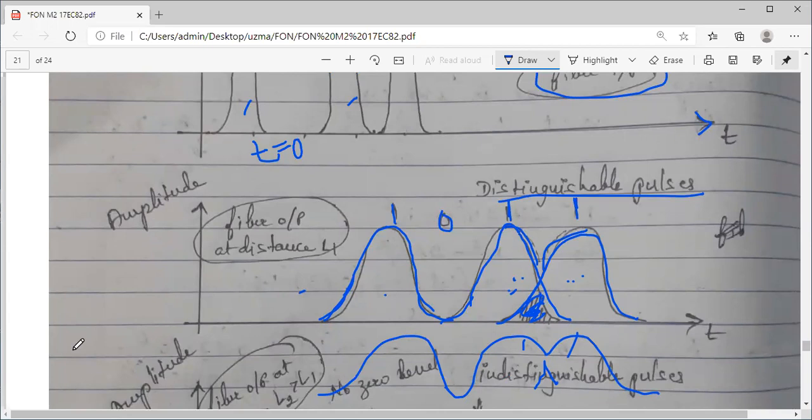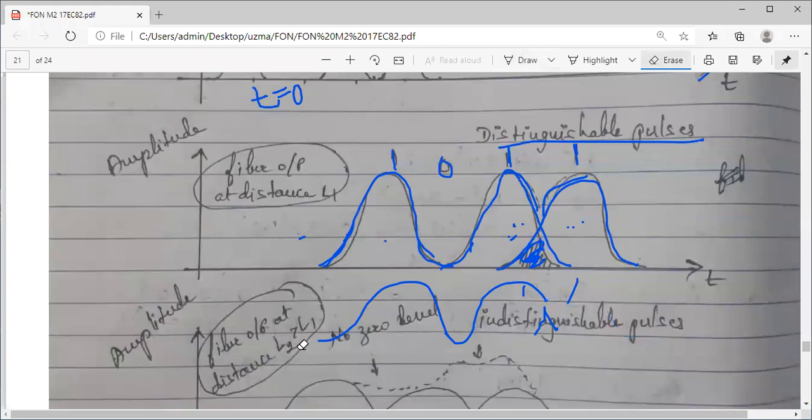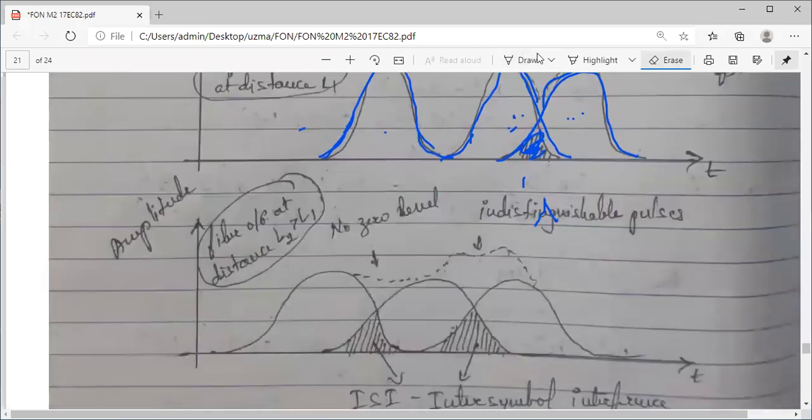Even you can recognize that there are 2 pulses here. But after some more amount of time, if the length increases as the wave, the information, is propagating, after some more amount of time, if I check the output, you can see the third figure, there is 1 pulse. Okay, actually I should have left some space here, but I don't have space. The page is limited, so I have drawn it here itself. There is information 1.